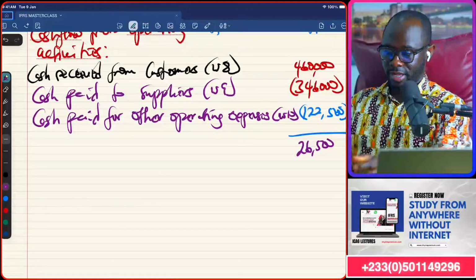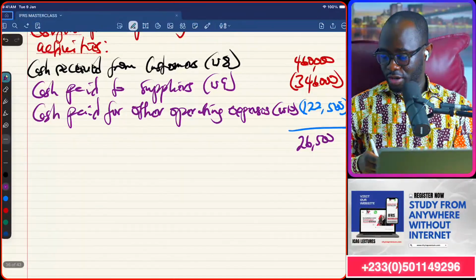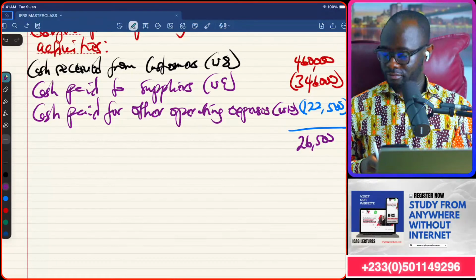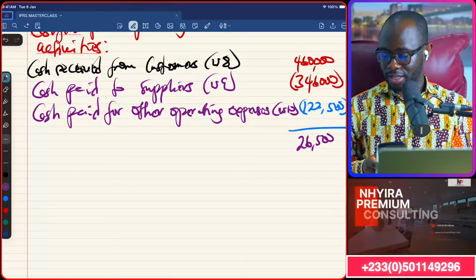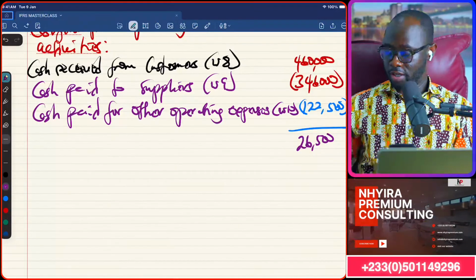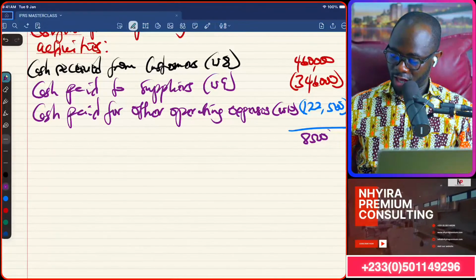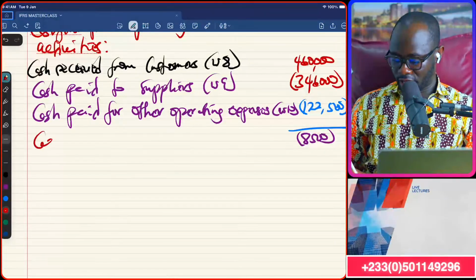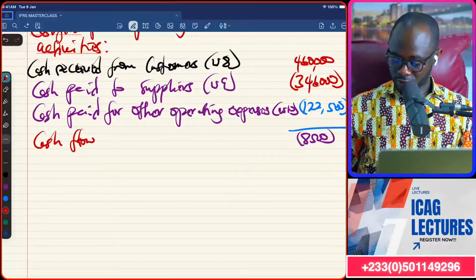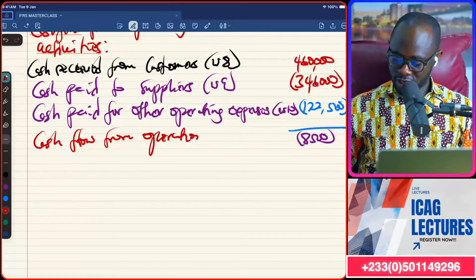For us here, got to make sure I'm sure on the arithmetics. 460,000 minus 346,000 minus 122,500. Hey, sorry, 8,005. So 8,005 negative, and that will be cash flow from operation. But you're not done, right?